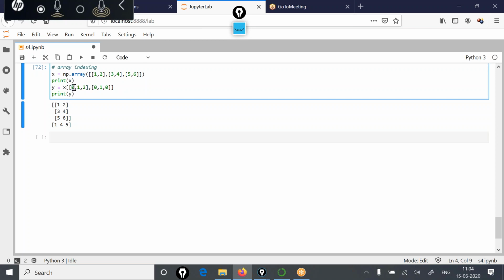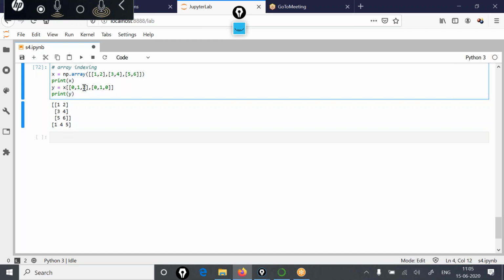So the first element will be picked from position 0 and 0. If we see the value at this index 0, 0, this is 1. So it has row index 0, column index 0, value 1. So 1 is displayed first. The second index is considered as this one and this one, that means row index 1, column index also 1. So what is that value? This is the row with index 1 and this is the column with index 1, and at their intersection we have 4. So this is how the second value is accessed.